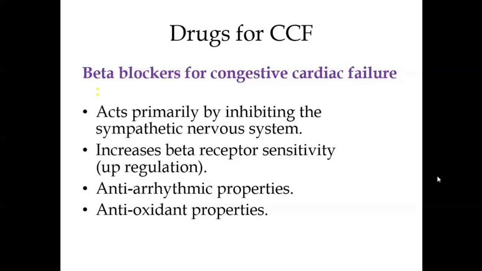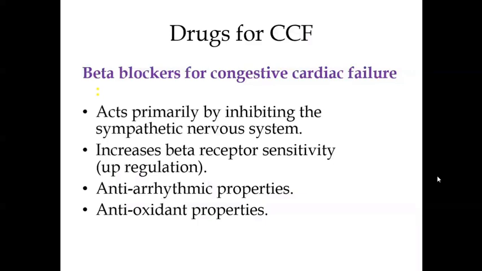So beta blockers, you see, this picture shows that when there is heart failure, there is decrease in cardiac contractility, so there is decrease in peripheral perfusion. When there is decrease in peripheral perfusion, there is reflex sympathetic activation.